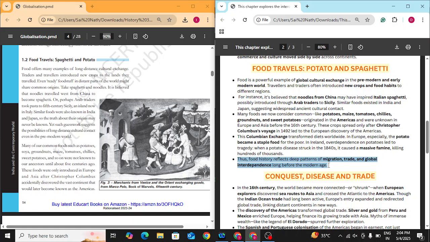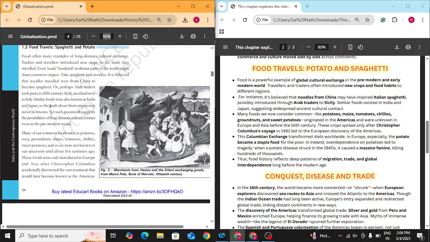Global interdependence, as we have seen, like the Americas produced these and people took those crops from the Americas to other countries, and other countries were able to survive and even became overly dependent on these crops. Hence global interdependence long before the modern age, that is the very convenient transport system that we have set up today. Long before it, migration, trade, and global interdependence were already in practice.